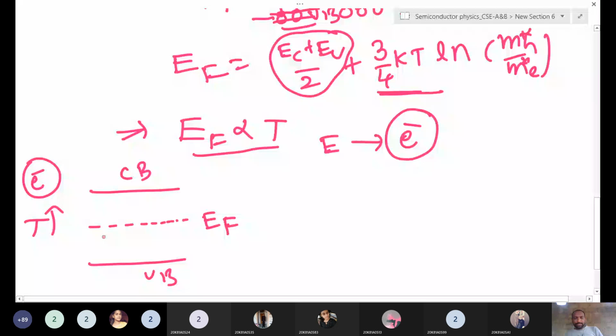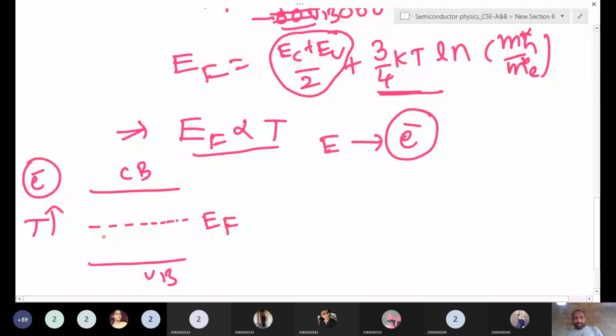So if you increase the temperature, you are getting more electrons in the conduction band. That means the Fermi level always indicates how many majority carriers are there, whether electrons or holes.